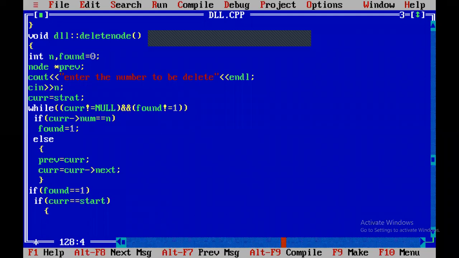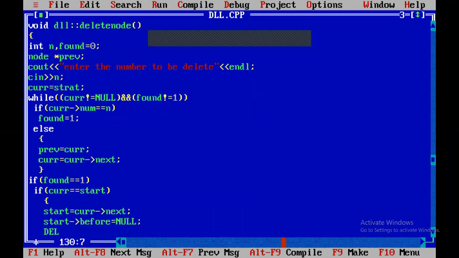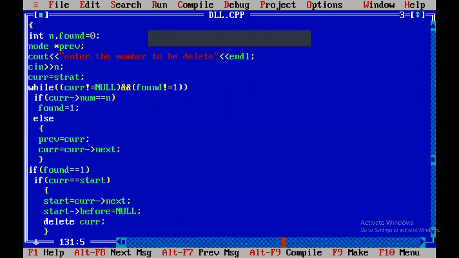So then delete the first node. When you delete the first node, the starting address is changed. Start equal to current dot next, and start dot before equal to null, and delete current, if it is a first node.